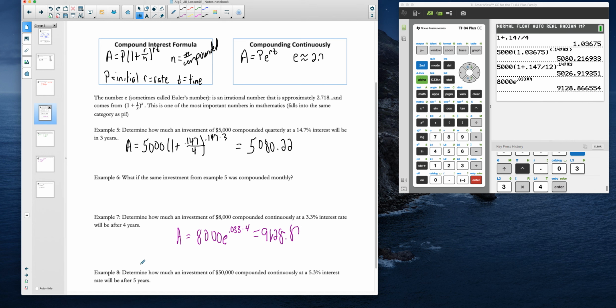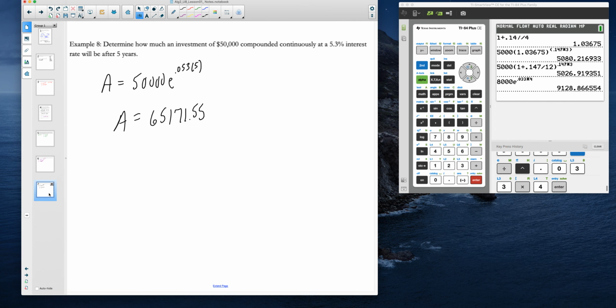All right, so here's what I'd like you to do: try number 8 on your own. All right, let's see how you did. Once again, I have the work right here, so I'm going to flip right over here. There's our initial investment. We had our 5.3% interest rate, so it'd be 0.053 as a decimal, and for 5 years. And then I put all that in, and hopefully you got 65,171.55. So you can see that over those 5 years, you made a little over $15,000. A little rough, but I apologize for some of my mistakes. Like I said, it feels like you're just right back in class with me.